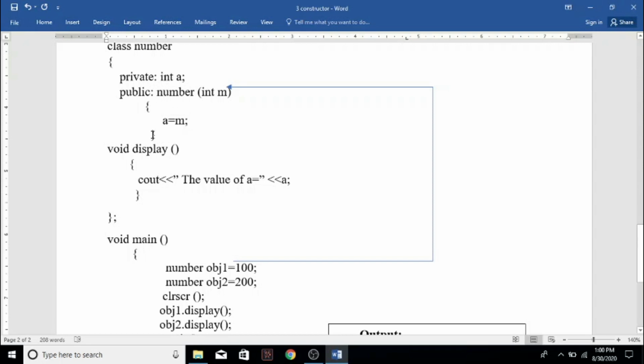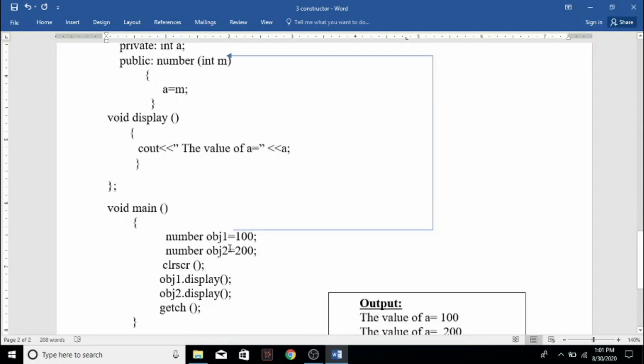And a equal to m. Inside the parameterized constructor we are initializing the value, that means m will be assigned to the actual argument a. That means a will be initialized in this parameterized constructor. Okay. And void display is for displaying the value of a, then close the class. So whatever value we pass from the main program will be passed to the parameterized constructor function, received by this formal argument m, and that m will be assigned to the actual argument a. So a will get whatever value we pass from the main program.